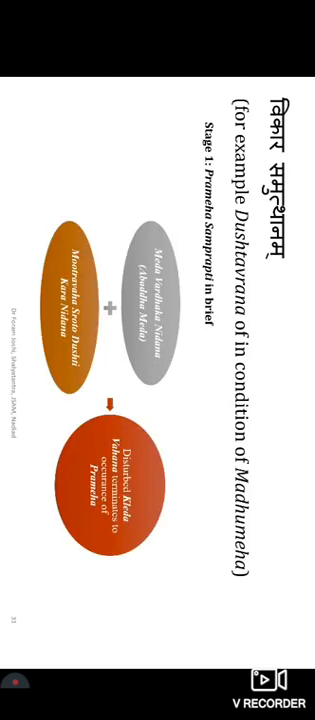Then for Vikara Samutthana, one part is Samprapti. Samprapti is not a Samutthana; rather, Samprapti itself is a part of Samutthana.